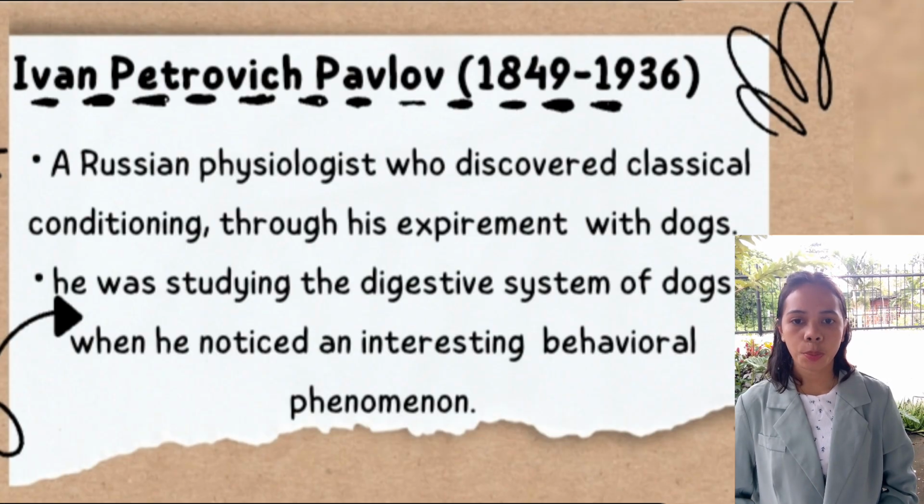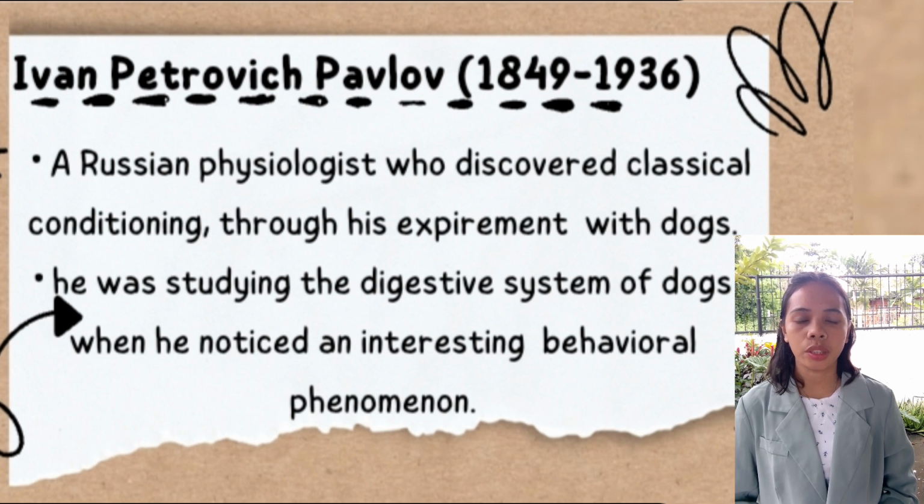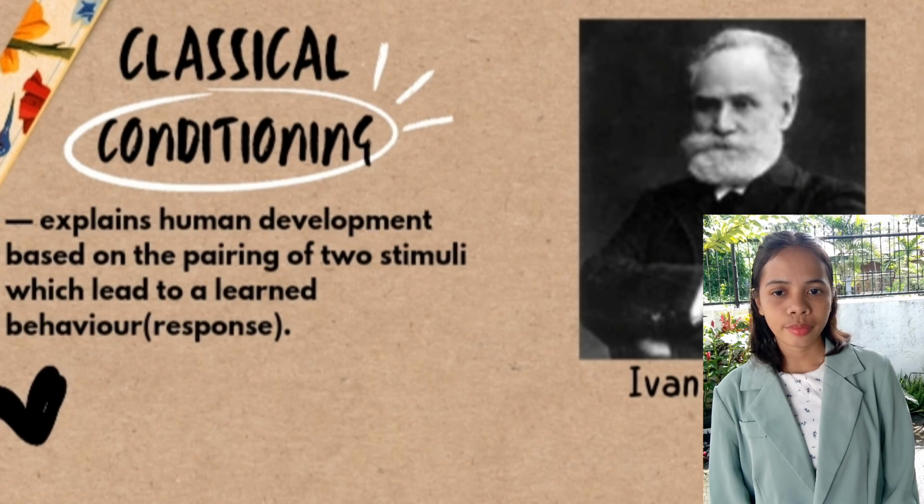Ivan Petrovich Pavlov, born in 1849 and died in 1936, was a Russian physiologist who discovered classical conditioning through his experiment with dogs. He was studying the digestive systems of dogs when he noticed an interesting behavioral phenomenon.